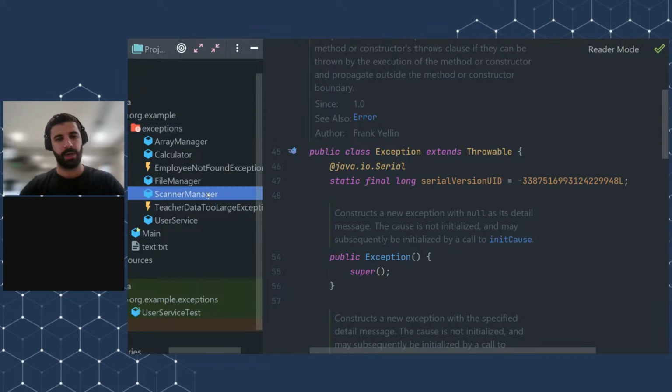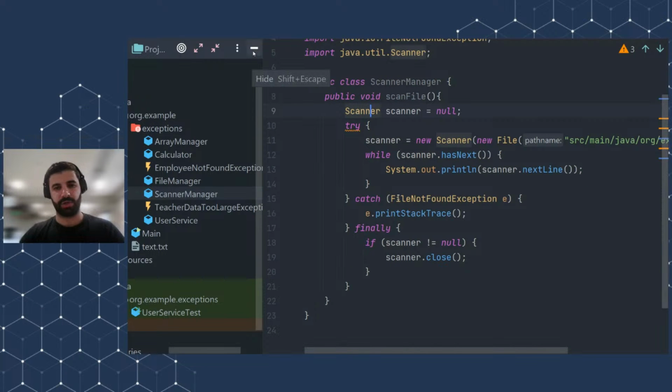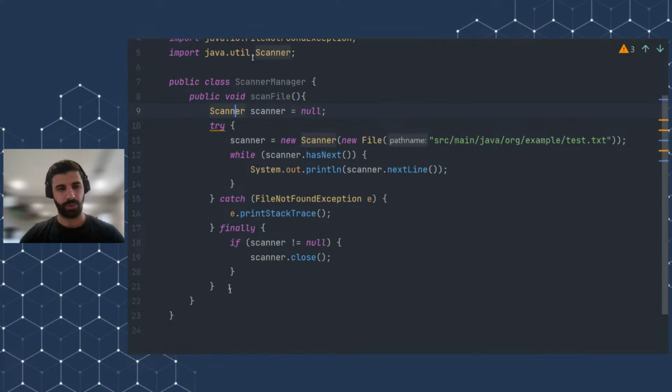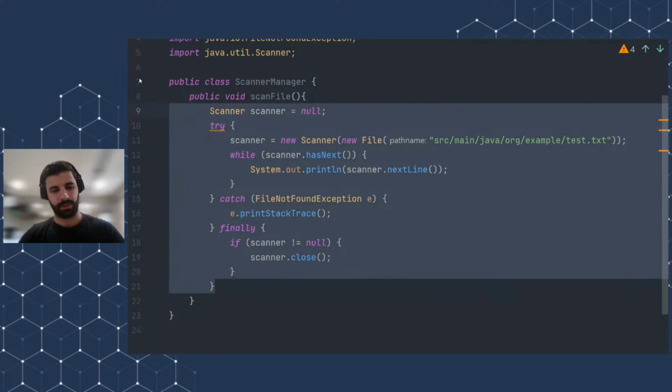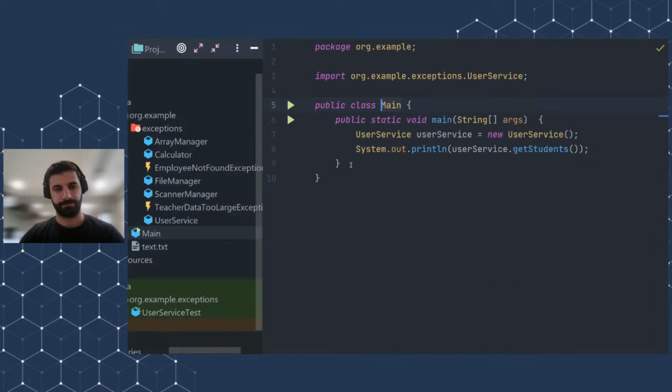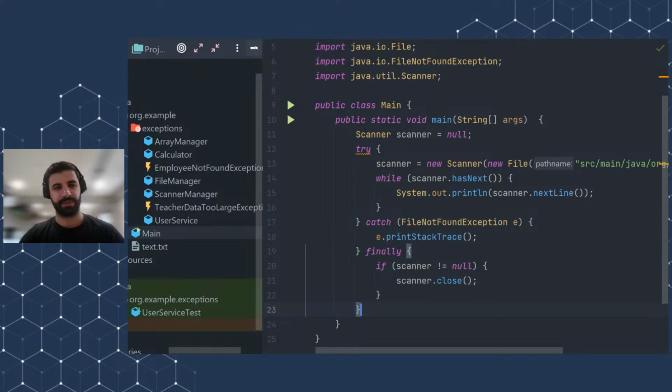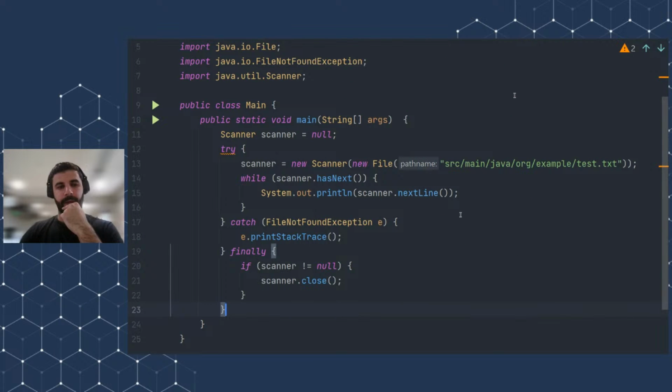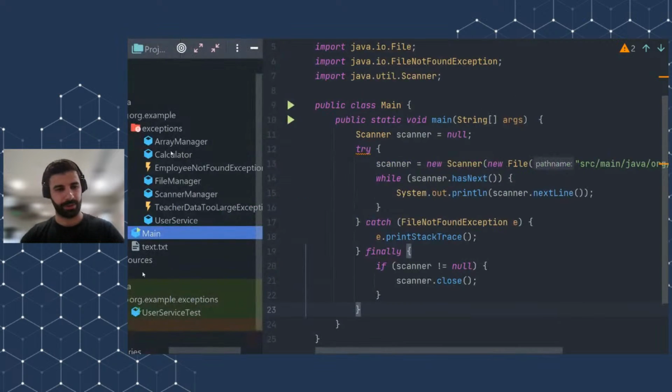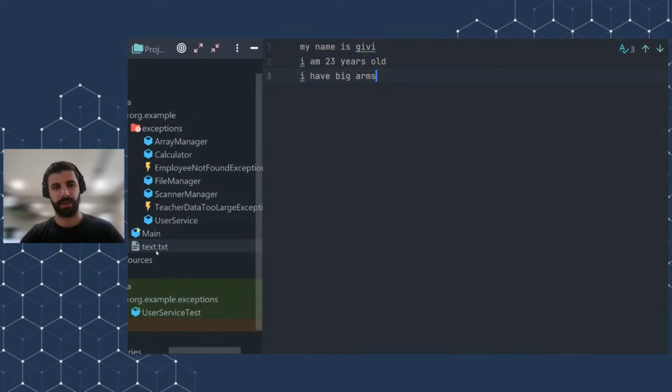I'll create an example then. So let's imagine something like this. I'll copy this code just to be faster. We will create a Scanner, and the scanner is basically a resource which scans our file and reads it. In this case, for example, I have also created a file here. If you can see, it says: my name is Gaby, I'm 23 years old, I have big arms. This is just a file description, and I'm going to read it through my program.